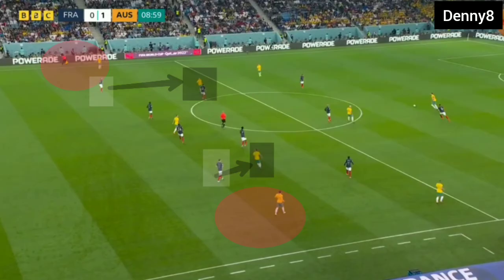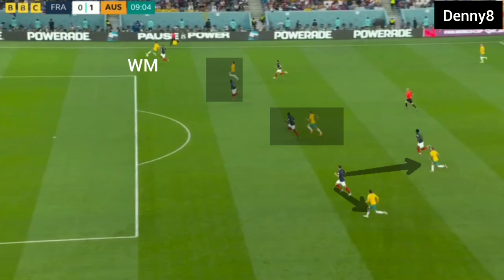In open play, Australia were building the game in a back four. Oliver Giroud was the sole player pressing Australia's back line. In open play, both Australia's wide midfielders were operating high and wide. Because Australia's centre midfielders were in the half space zone, the French fullbacks were forced to defend narrowly. When Australia's centre backs were attempting diagonal balls, Australia's wide midfielder was free to receive the ball in the wide zone. Australia's wide midfielder beats France's fullback.